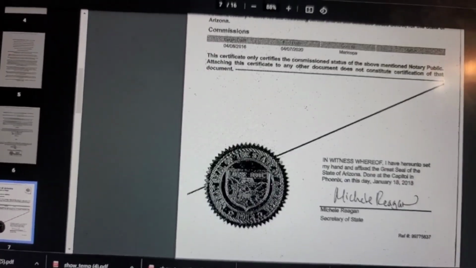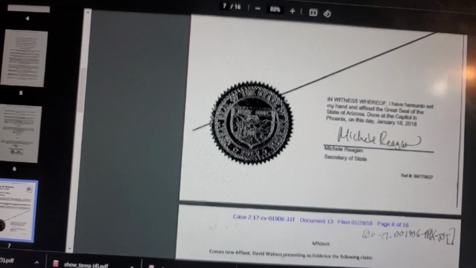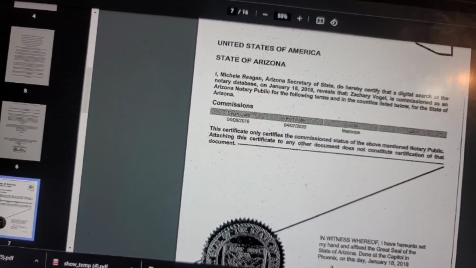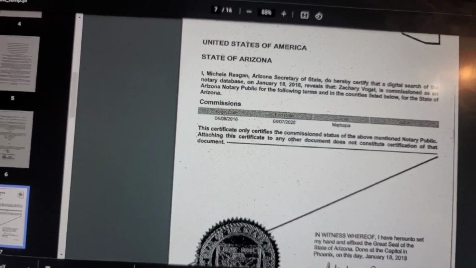So what's this? Oh, I guess it's just a notary. Or what is that? Arizona Secretary of State do hereby certify that digital search of the notary database is commissioned. I guess just verifying the notary.